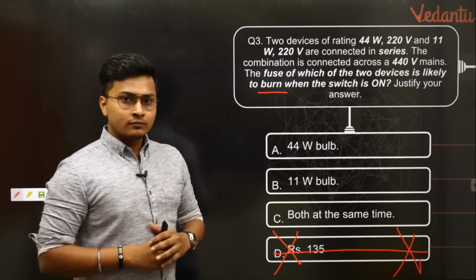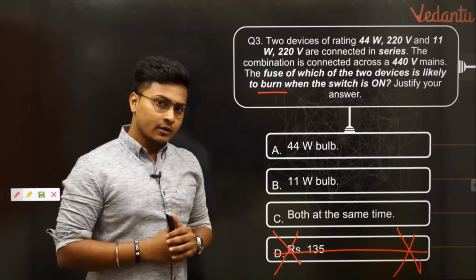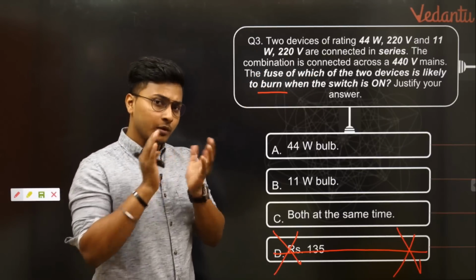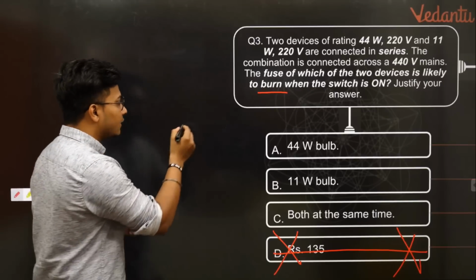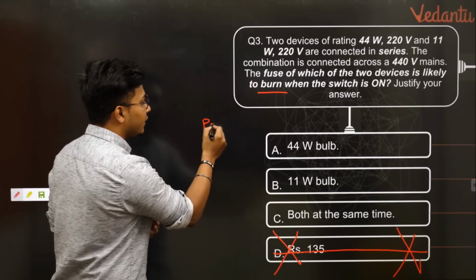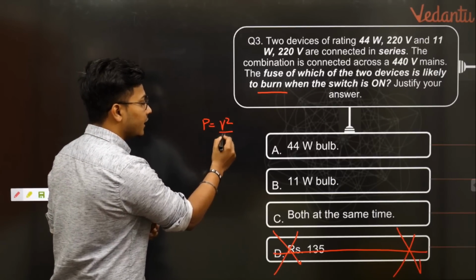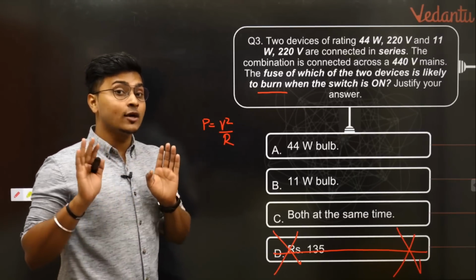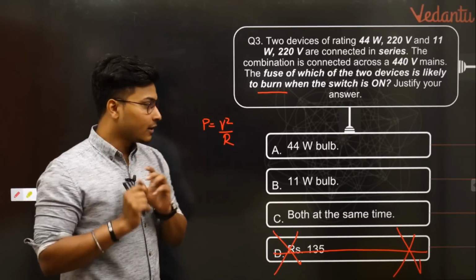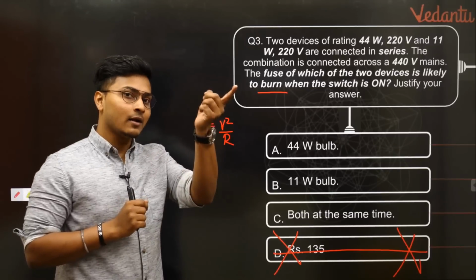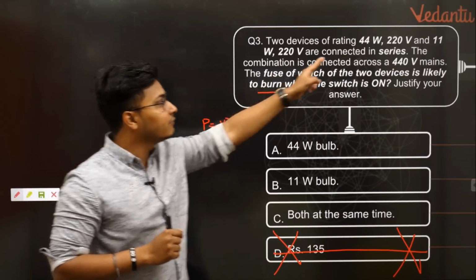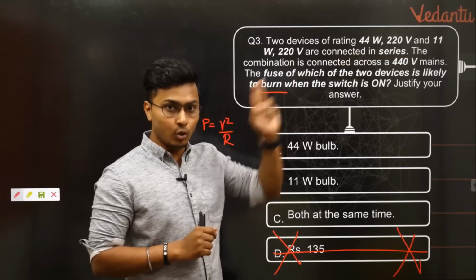We all know when the voltage is constant, there is a formula between power and resistance. Correct? Power will be equal to V square upon R. That is the formula. When the voltage is constant, we'll always take this formula. We'll not take P is equal to I square R. No, we'll not do that. If the current is constant, then you can take that. But when the voltage is constant, we'll take P is equal to V square upon R. As you can see, voltage 220 constant है दोनों बल्ब्स के लिए.